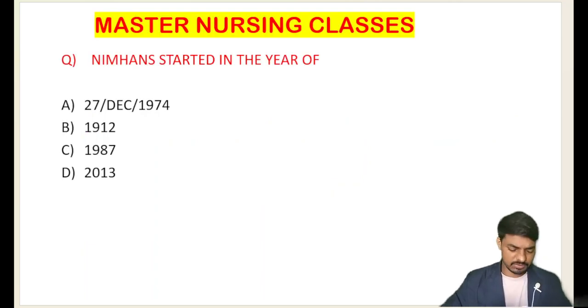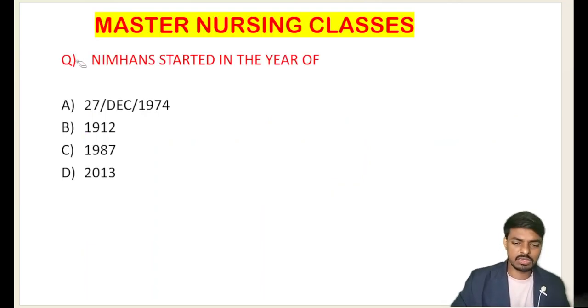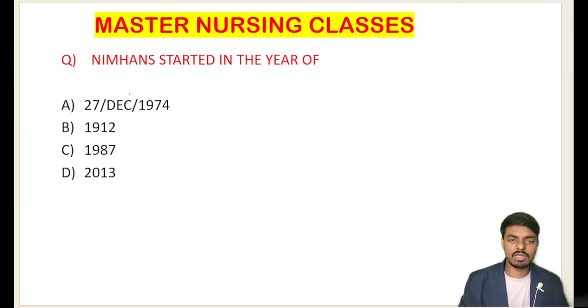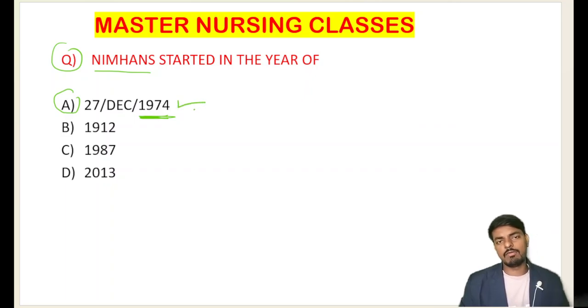So our first question comes like this: Nimhans started in the year of. Students, all of you giving the Nimhans examination have to know the history of the Nimhans, because one question is going to come from these sessions. Nimhans started in the year 1974, 27 December 1974. Before this, they used to call it the Government Mental Hospital, Bangalore. Very importantly, in 1974 they converted it into the National Institute of Mental Health and Neuroscience, Bangalore.